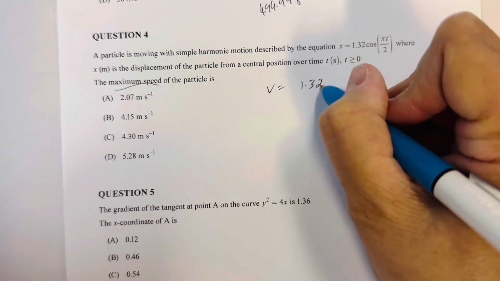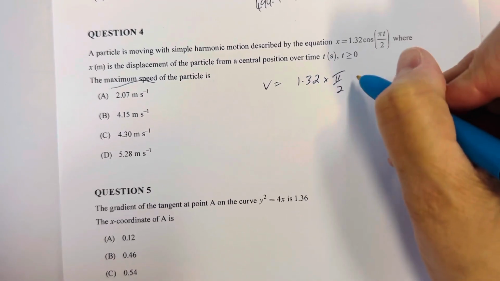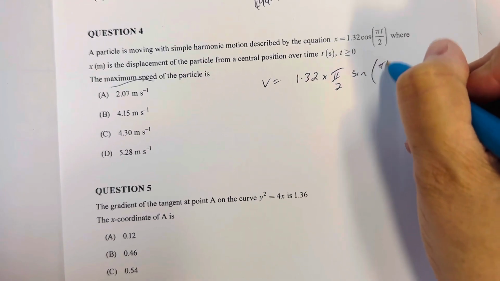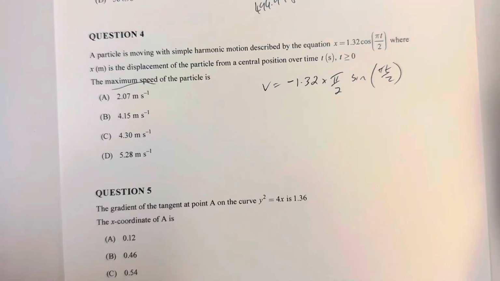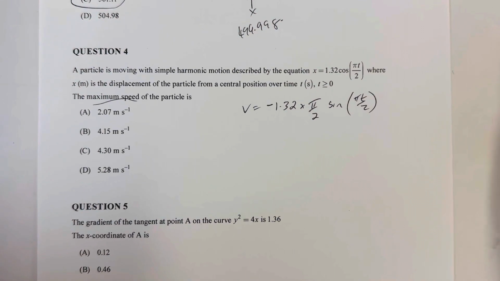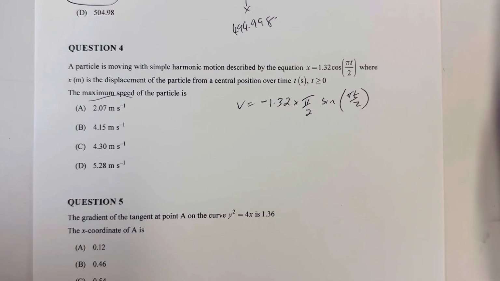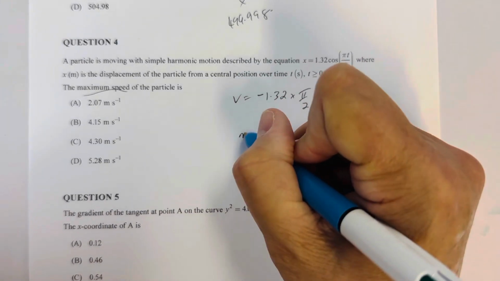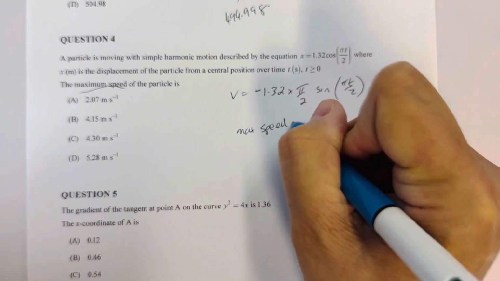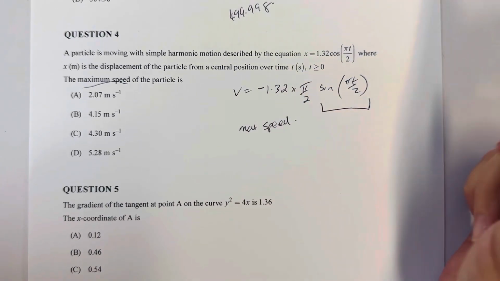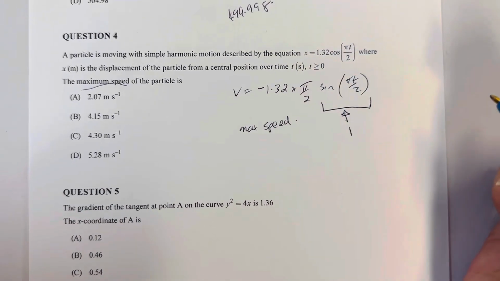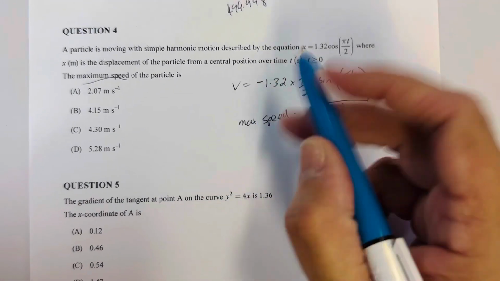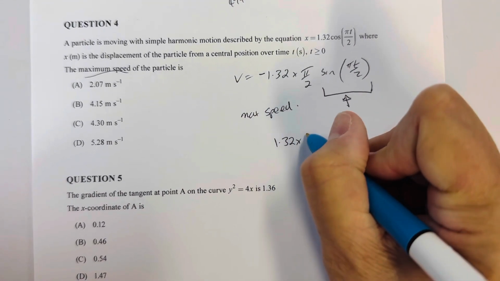That's 1.32 times pi on 2, cos goes to minus sine. That is my velocity. I want to find speed. Now, max speed: this section here, its maximum can be 1.